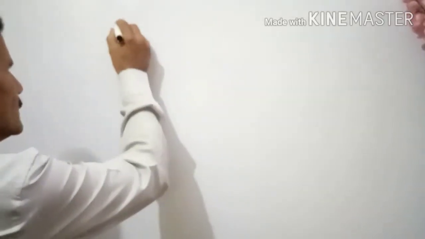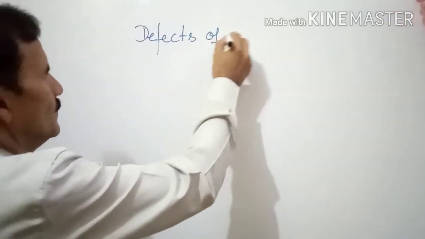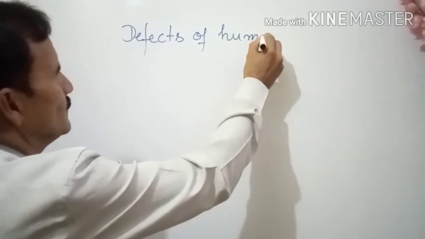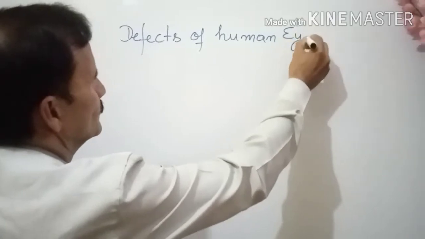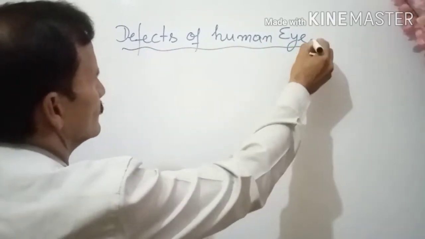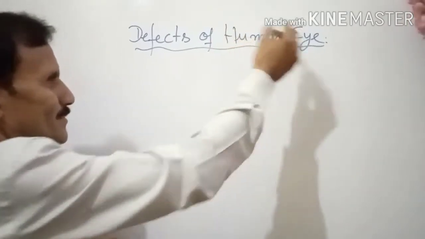Hello students. So today we are again having the class 10th physics, and here we are going to discuss the defects of the human eye. Defects of human eye. You can write this in capital or better.